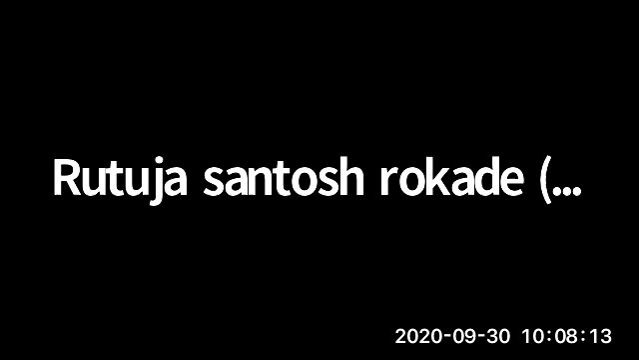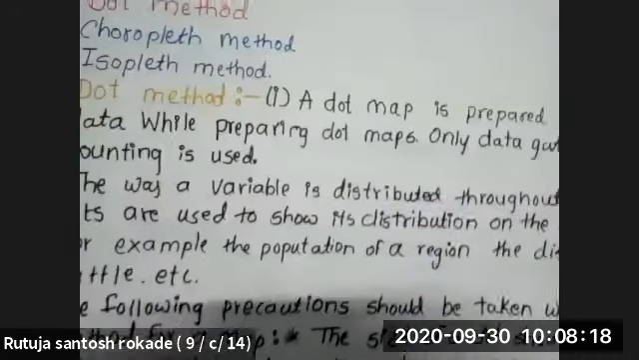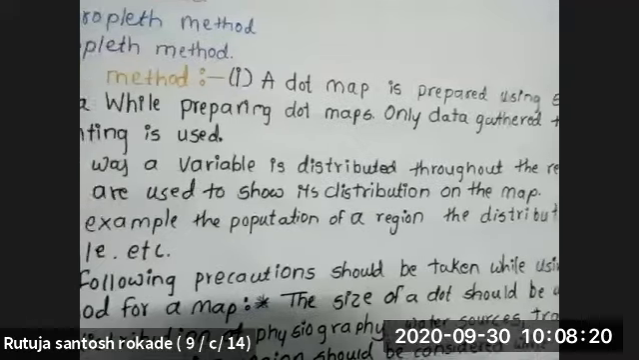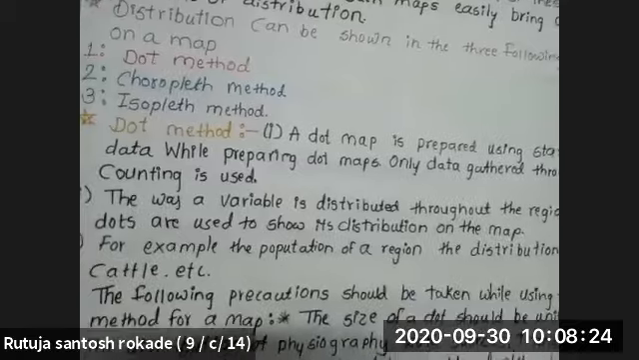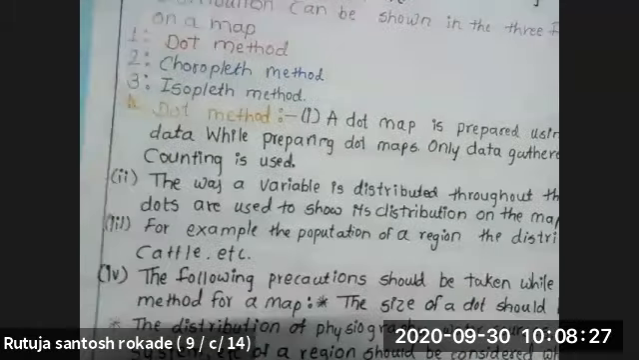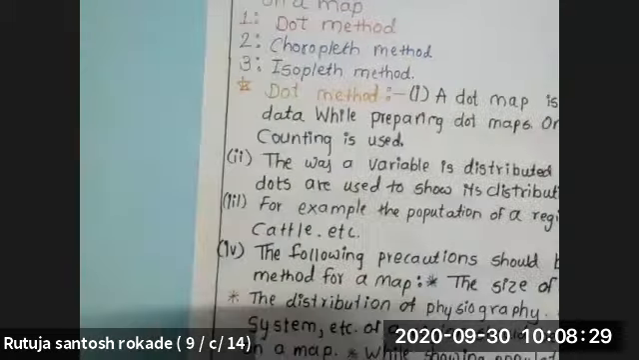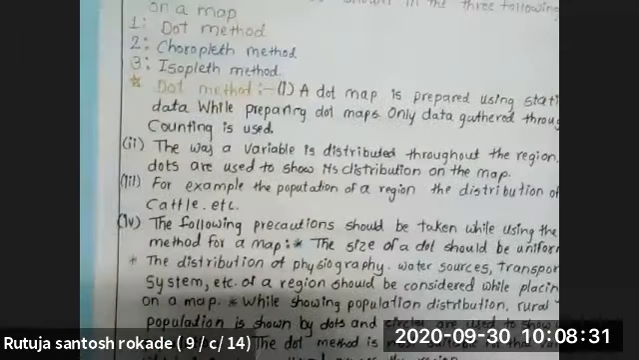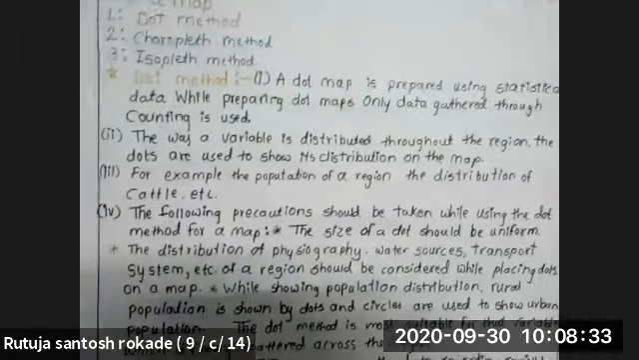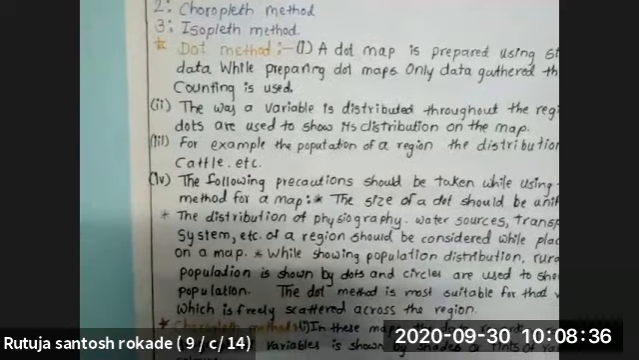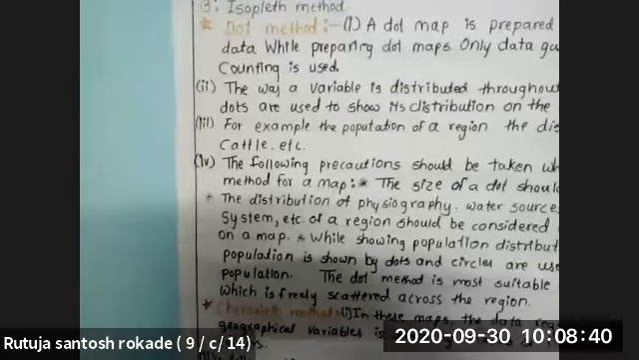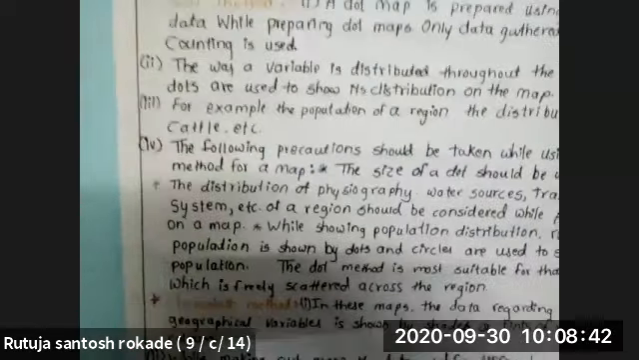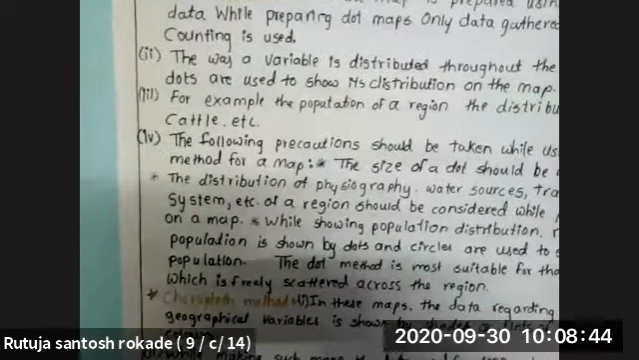So first is the dot method. A dot map is prepared using statistical data. While preparing a dot map, only data gathered through continuous observation is used. The variable's distribution throughout the region is shown with dots on the map. For example, the population of a region, the distribution of cattle, etc.